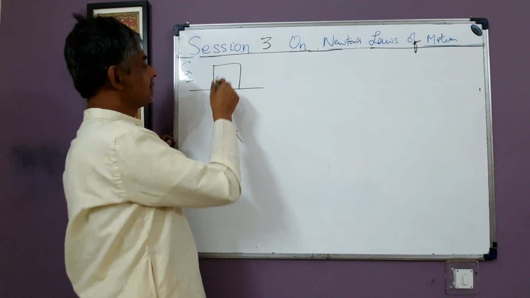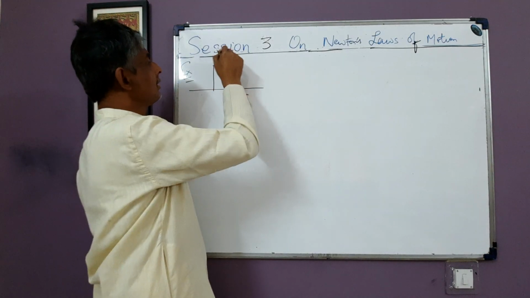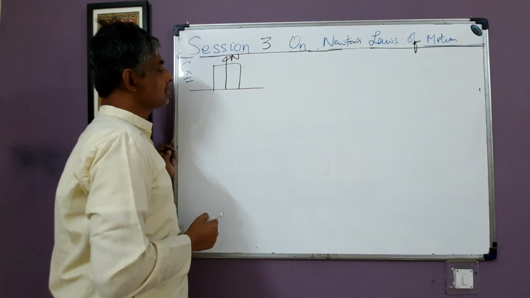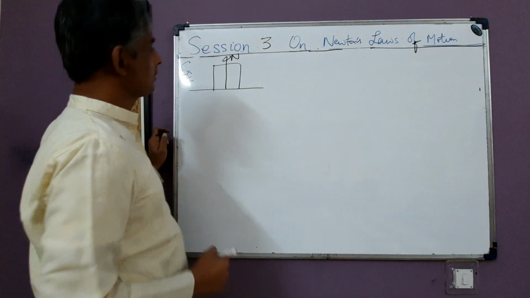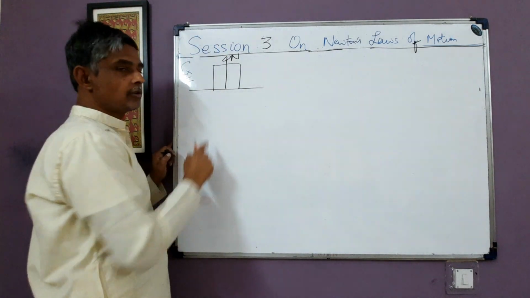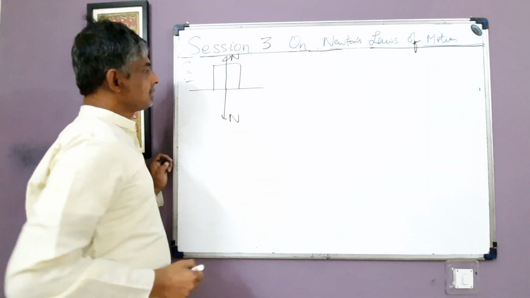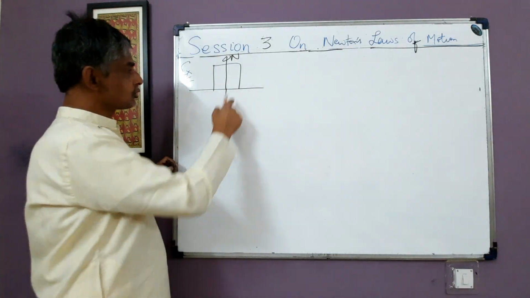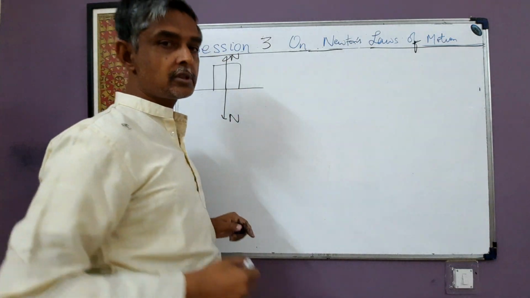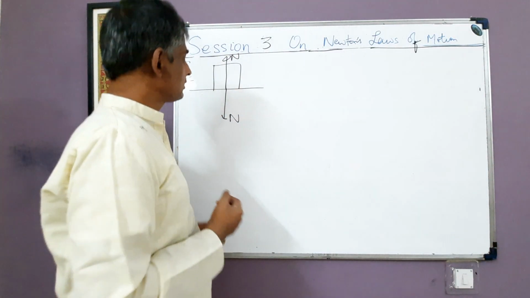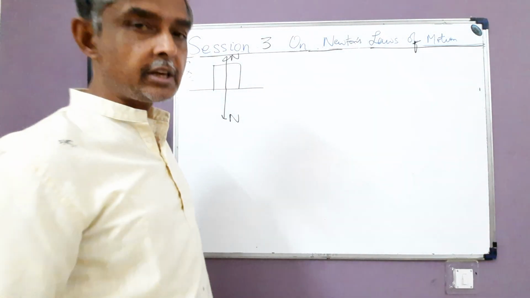Then this surface over which the block lies exerts a normal force N on the block, which is at right angle to the contact surface. And from Newton's third law, this block exerts an equal and opposite normal force on the surface, and these two are called the pair of interaction forces. They are the pair of normal forces between the block and the surface in contact.